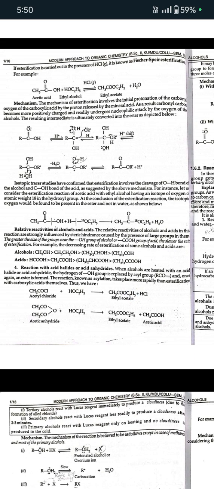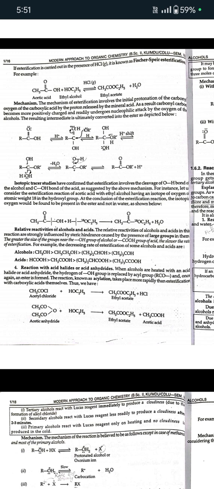Relative reactivities of alcohols and acids. The relative reactivities of alcohols and acids in this reaction are strongly influenced by the steric hindrance caused by the presence of larger groups in them. The greater the size of the group near the OH group of the alcohol or the COOH group of the acid, the slower is the rate of esterification. For example, the decreasing rate of esterification of some alcohols is: methyl alcohol, then primary, then secondary and tertiary. Similarly, in the case of carboxylic acids.